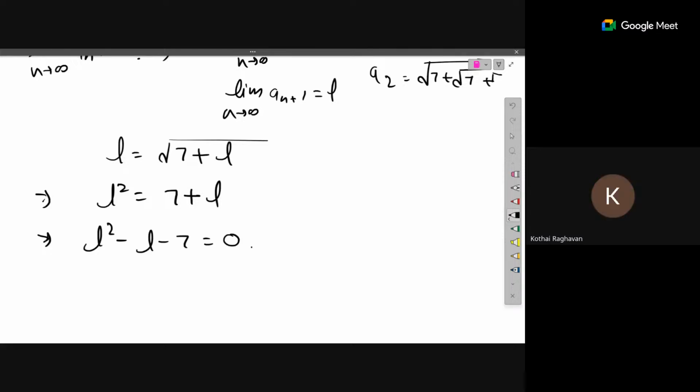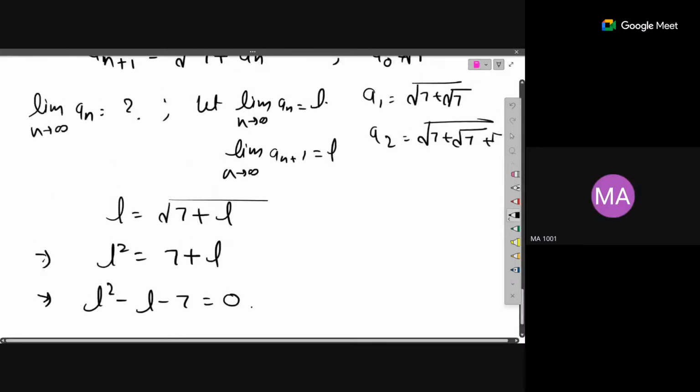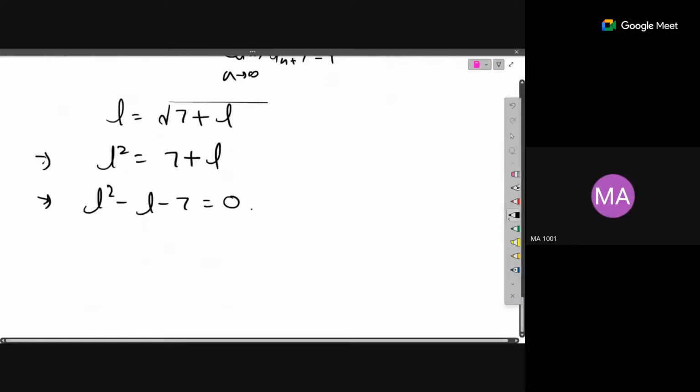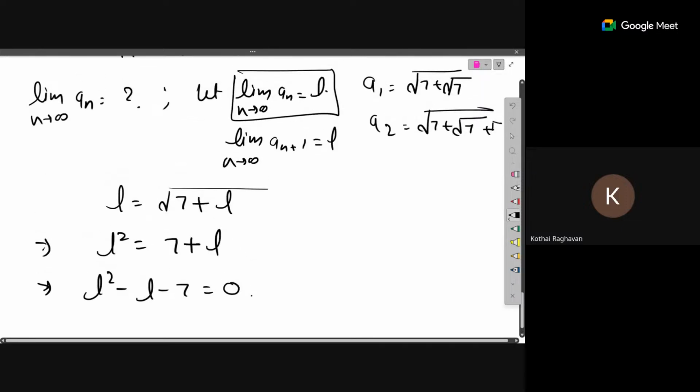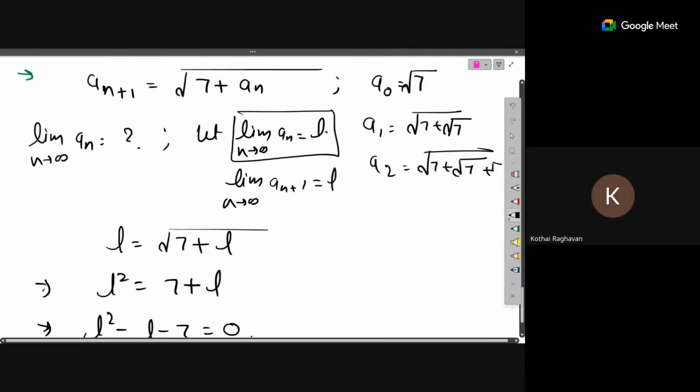What is the L? L is the limit of the sequence. We are assuming the limit is L and then just applying the limit. Now this is a quadratic. The sequence is not a limit, no, it is a(n+1) equal to root of 7 plus a(n), right? Then why do you put an L there?